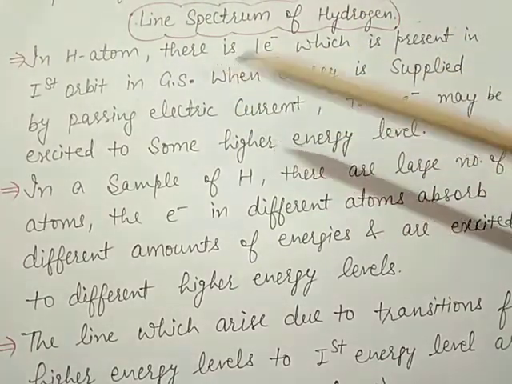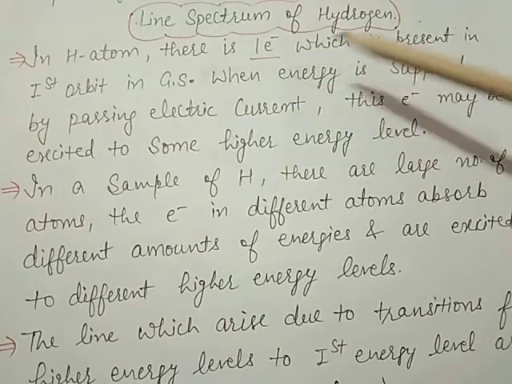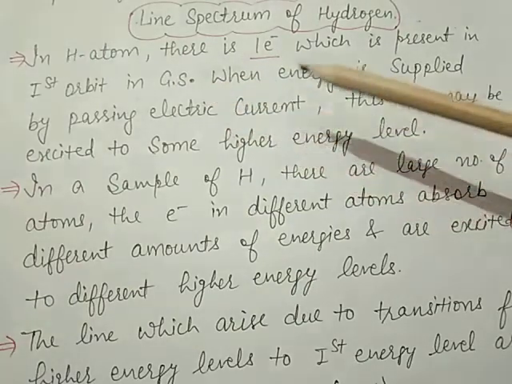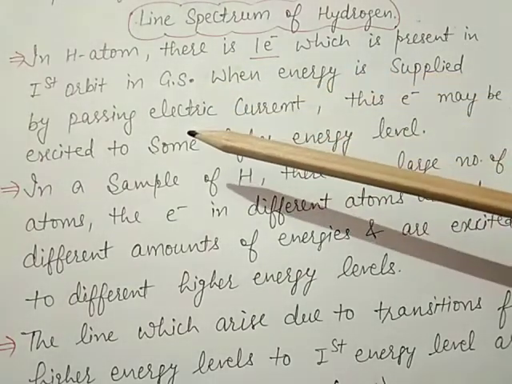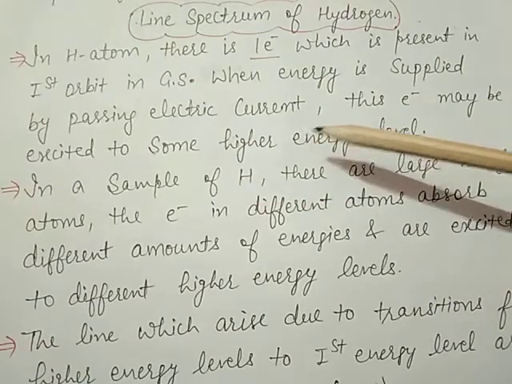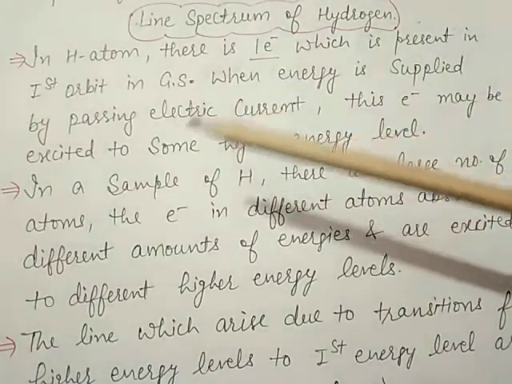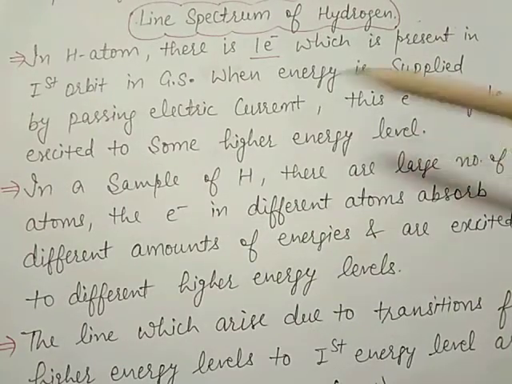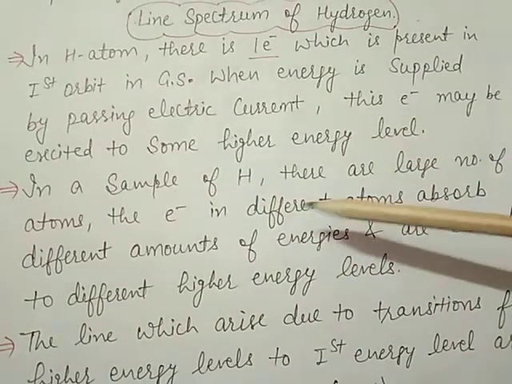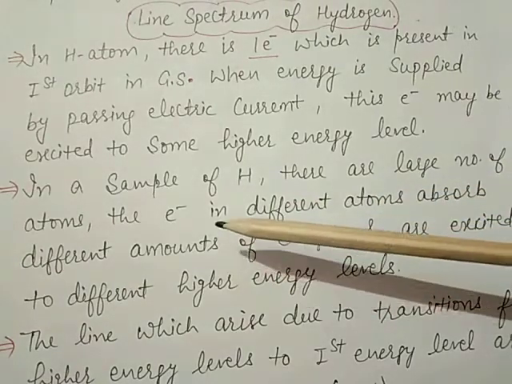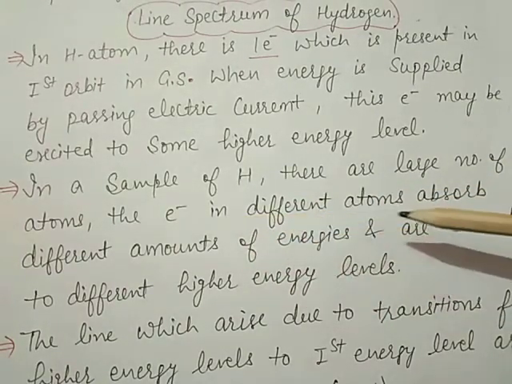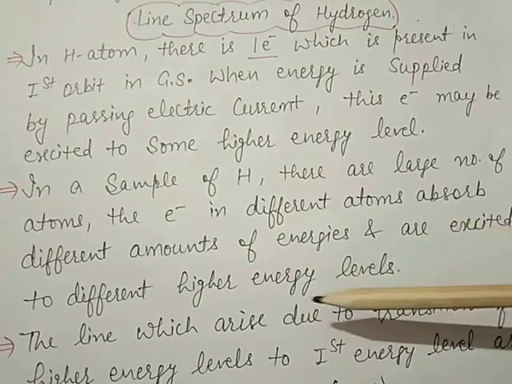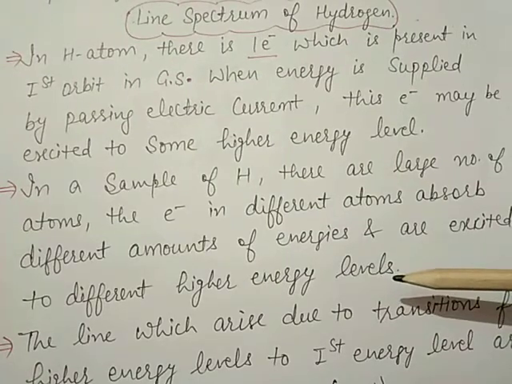In a hydrogen atom, there is only one electron, which is present in the first orbit in the ground state. When energy is applied by passing an electric current, these electrons may be excited to some higher energy levels. In a sample of hydrogen, there are a large number of atoms. The electrons in different atoms absorb different amounts of energy and are excited to different higher energy levels.